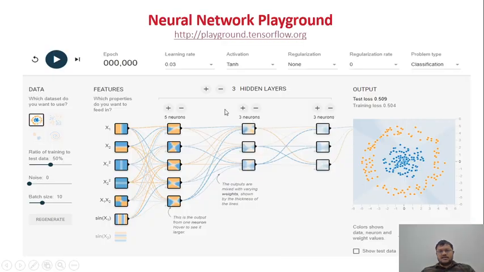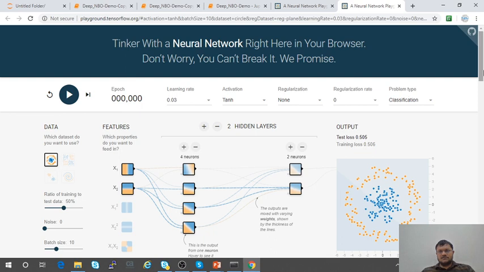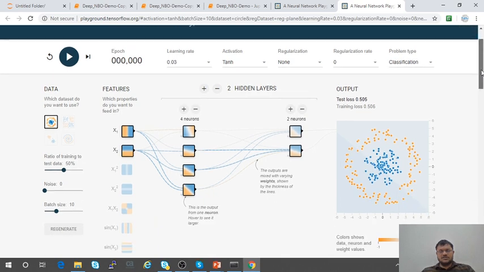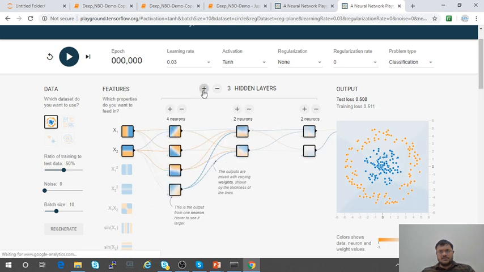In this slide I'm going to give a small demo of how the neural network works. There is a site called playground.tensorflow.org. If you click on this, the site will open. This is just for demo purposes. Here, according to my feasibility, I can increase the number of hidden layers like this.